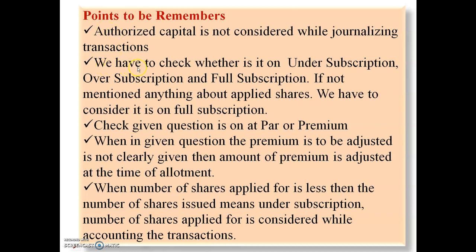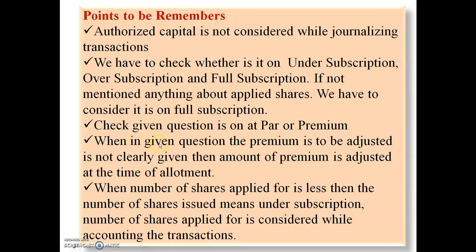The second one is we have to check whether the given question is on under subscription, over subscription or full subscription. If nothing is mentioned about the applied shares, then we have to consider it as full subscription. The third one is to check whether the given question is at par or at a premium.